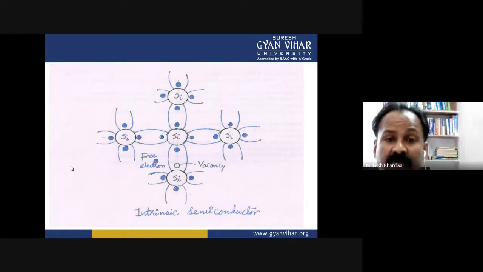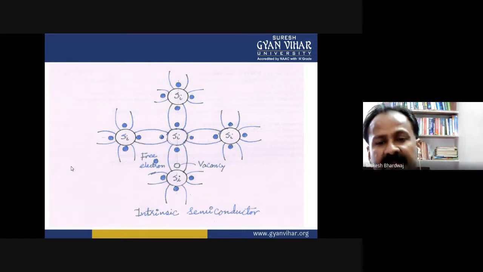If I talk about the central silicon atom, it has four valence electrons in its outermost shell, and these four outermost electrons make covalent bonds with their adjacent silicon atoms.